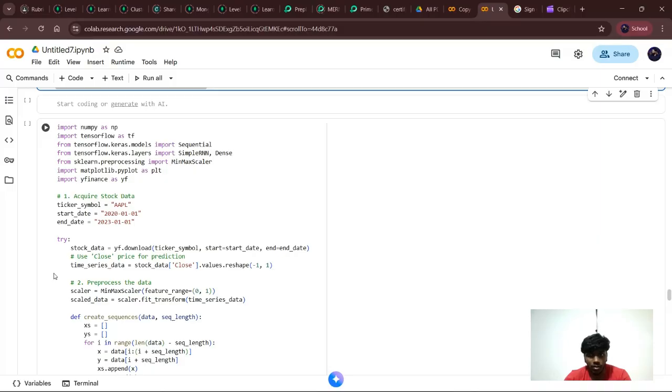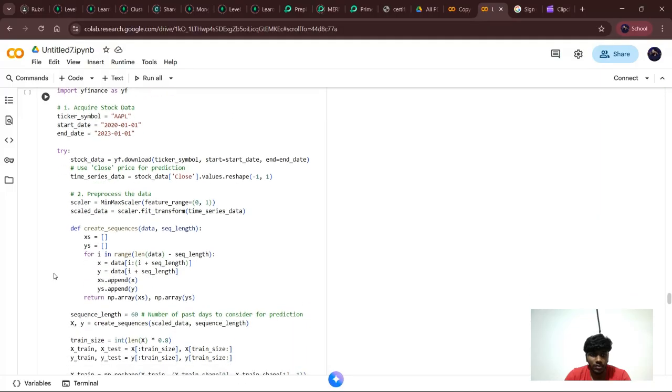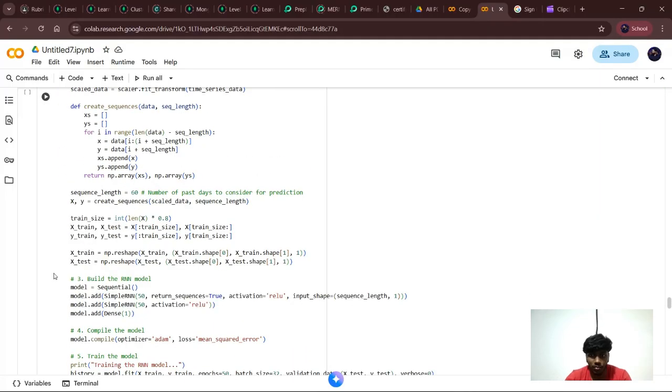And then the RNN model architecture differs with two stacked RNN layers. The first layer returns sequences, which allows the second RNN to process the full temporal information, and the deeper model is used to add more capacity to learn complex stock trends. And I'm compiling and training the model using a simple setup, MSE loss and Adam optimizer, training for 50 epochs with a batch size of 32. Next, evaluation